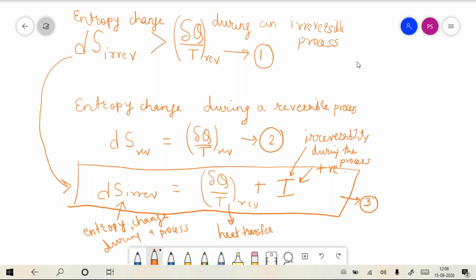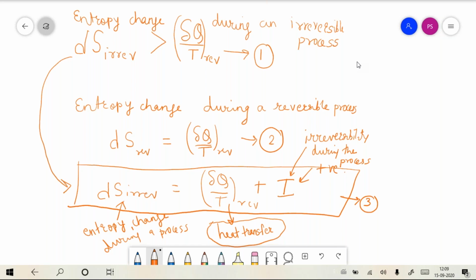One is the heat transfer, and second is irreversibilities, because we are talking about an irreversible process. So the entropy change expression derived for an irreversible process tells you two things: the entropy is changing because of heat transfer, and because there is an irreversibility associated with the process.